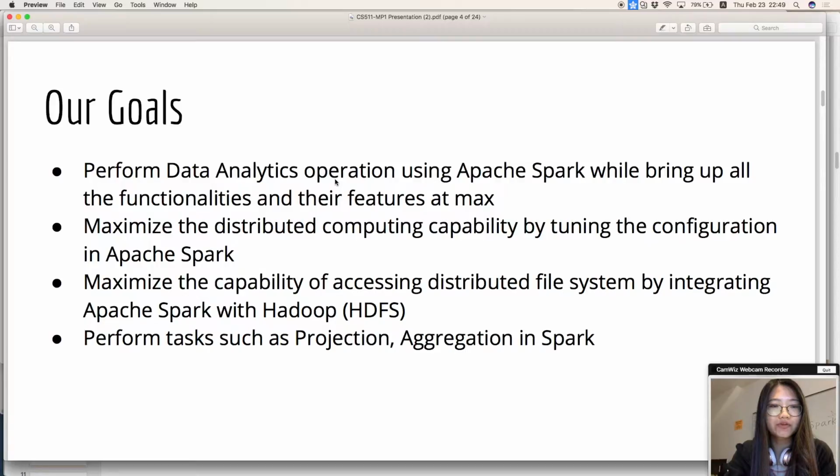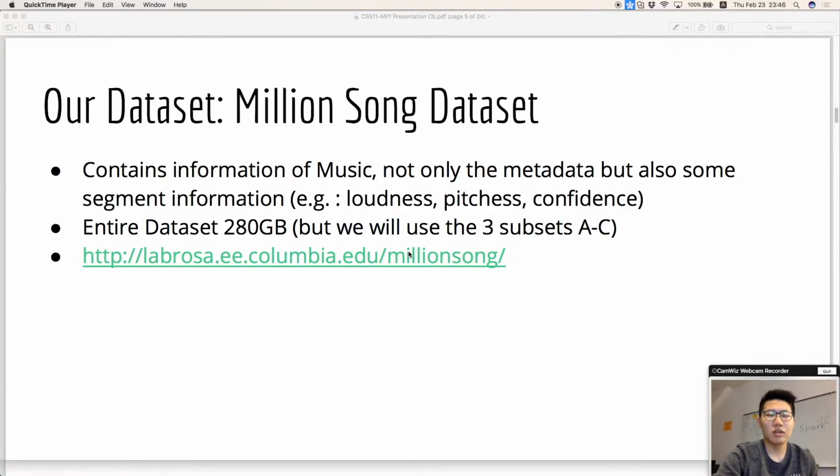Here are our four goals for our mini project. We'd like to perform data analytics operations. We'd like to maximize distributed computing capability and the capability of accessing a distributed file system. And we also would like to perform tasks such as projection and aggregation in Spark. Okay, I will talk about our application in detail.